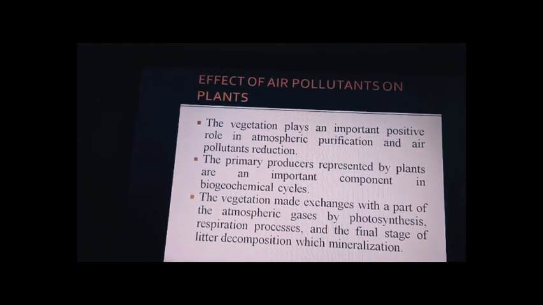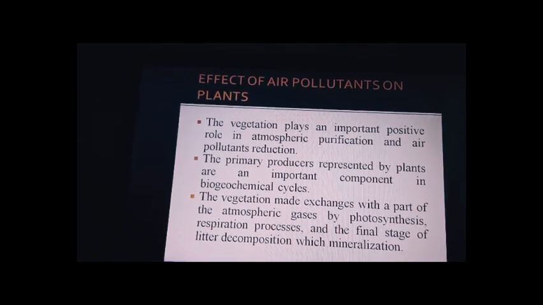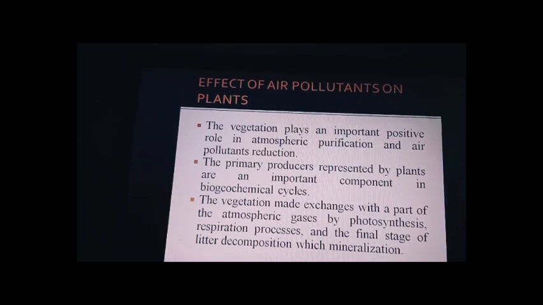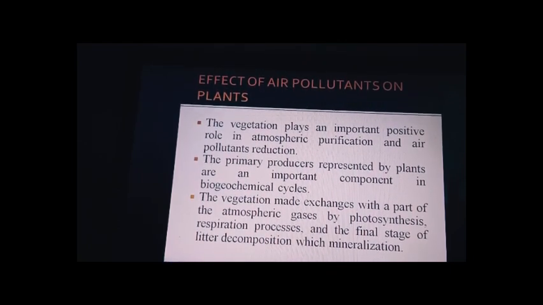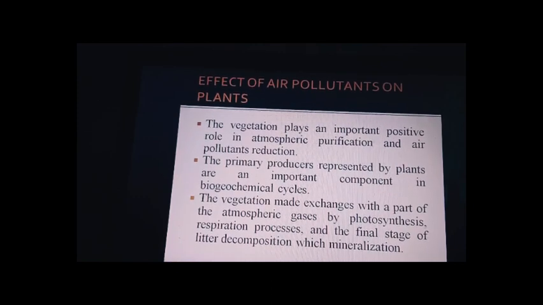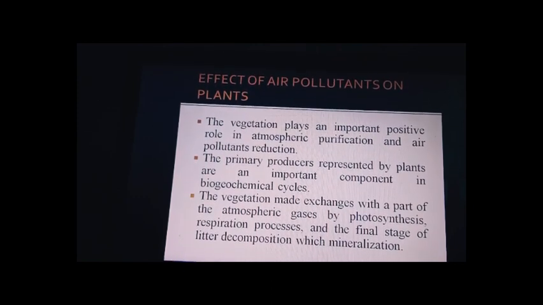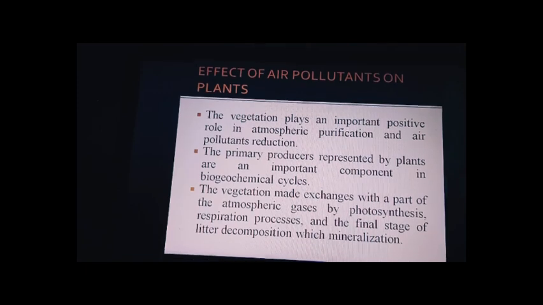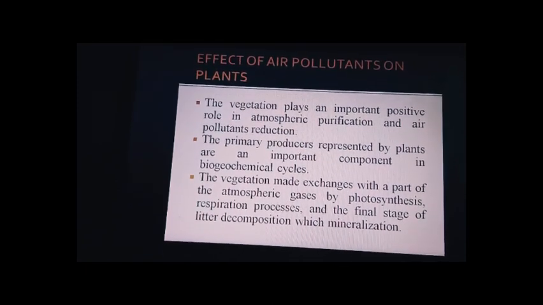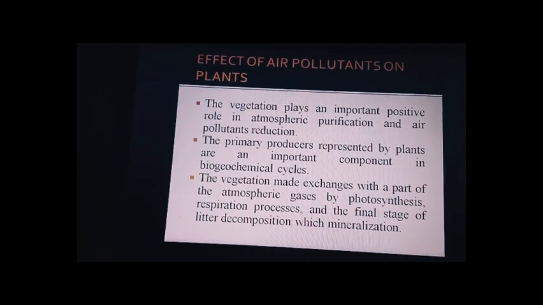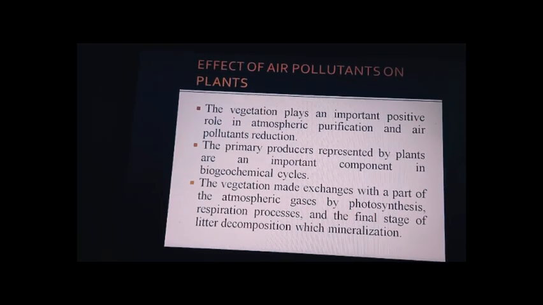So let's see how the effects of air pollutants on plants happen. Vegetation plays an important positive role in atmospheric purification and air pollutant reduction. That is why they say to plant many more trees to have a green environment, which will in turn protect you from all types of disorders or disasters, right?